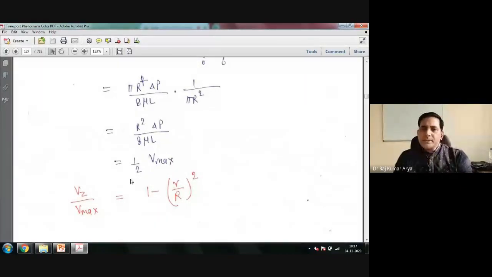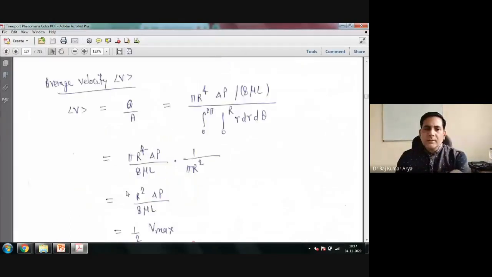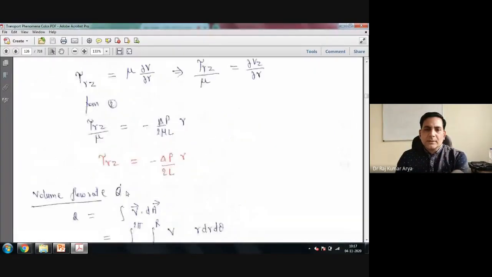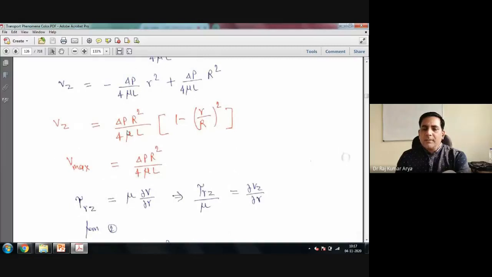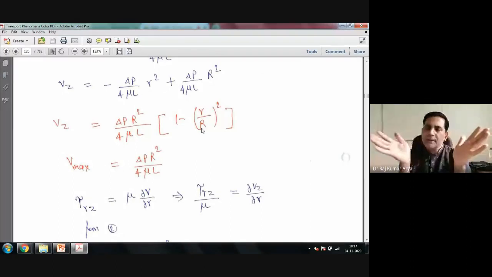So what we did today, we used the momentum balance. Based on that, we got two things. One is the expression for velocity, which is delta P R square upon 4 mu L times 1 minus r square upon capital R square. This is the velocity variation in the tube.